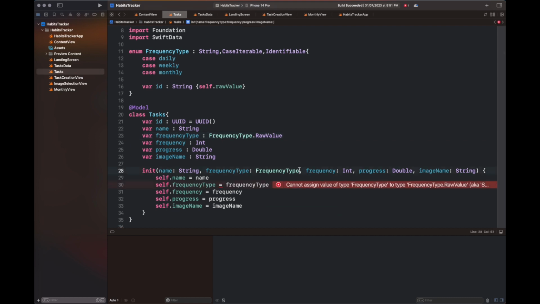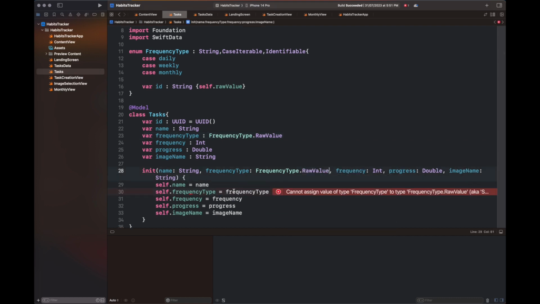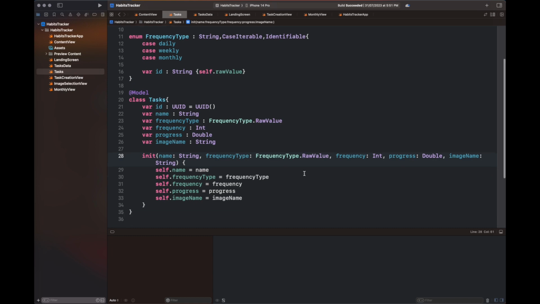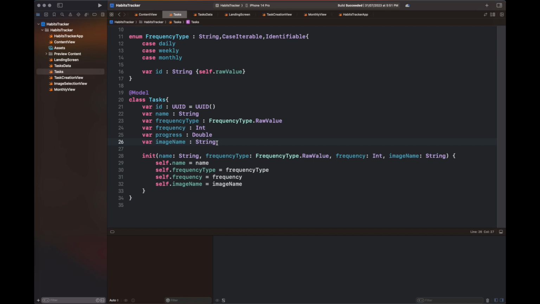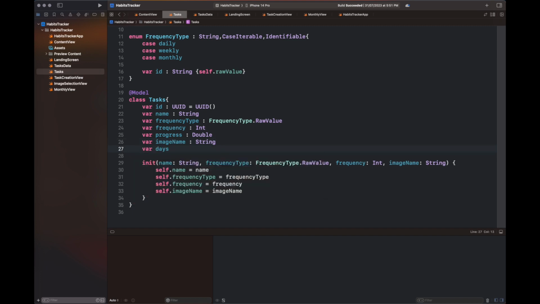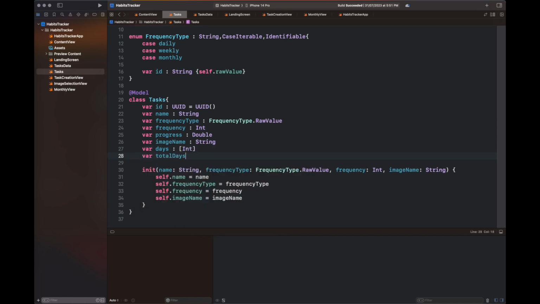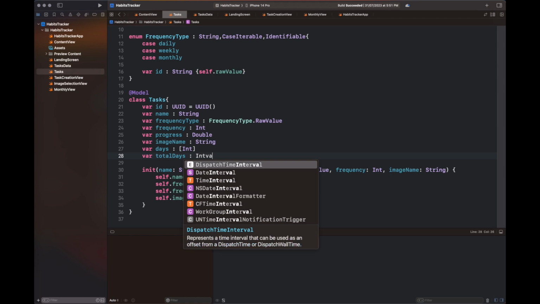Basically, I am adding SwiftData to it so that the data can become persistent. I have added three attributes. One is an int array of days, another is a count of total days, and another is total days completed. The total days and total days completed values will help us calculate the progress of a certain task, and days will help us schedule it on certain days.